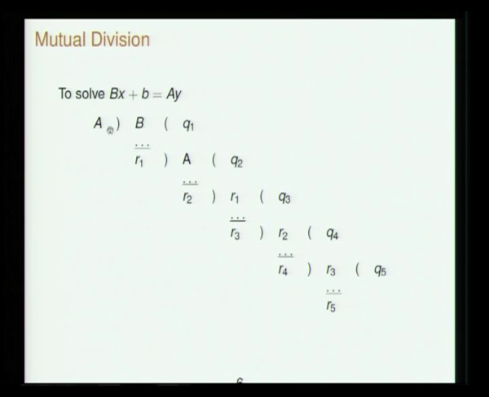Dividing a by b, the quotient is q1 and the remainder is r1. Now divide b by this remainder r1, then you get the quotient q2 and the remainder r2. Then again you take r1 and divide r1 by r2, the quotient is q3 and the remainder is r3, and so on till you get a small number.